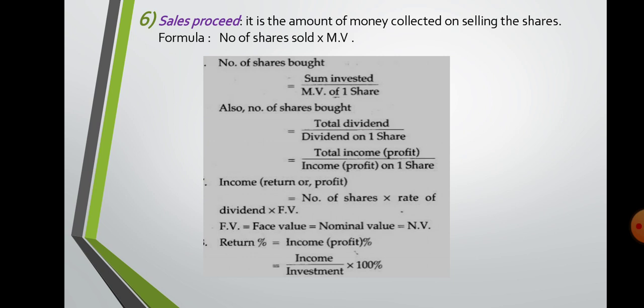Next is income, that means return or profit or dividend, whatever. Here it is given as number of shares multiplied by rate of dividend multiplied by face value. And another term for face value is nominal value. So we have shown that also, FV is equal to face value and NV is equal to nominal value, because in some of the sums we will be using short forms also. Return percent, that is profit percent, is always whatever return you get, that means income upon total investment multiplied by 100. That is return percent. Or you can use that ROR formula and you will get your answer.